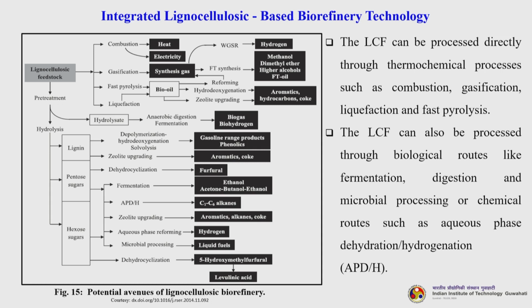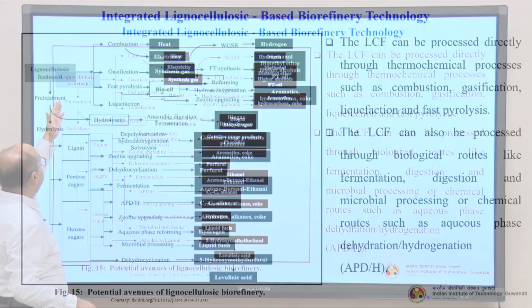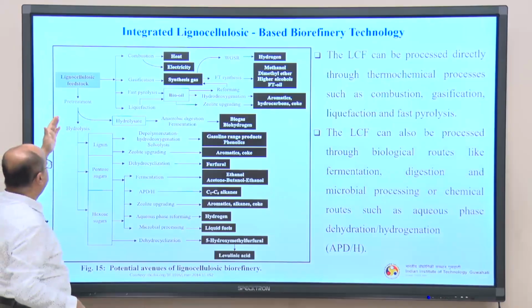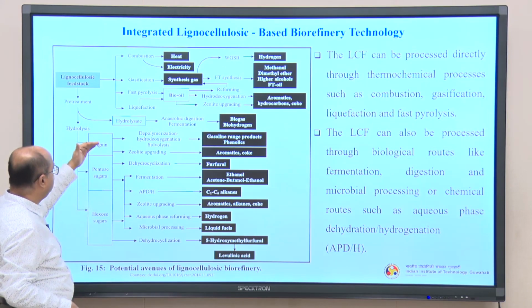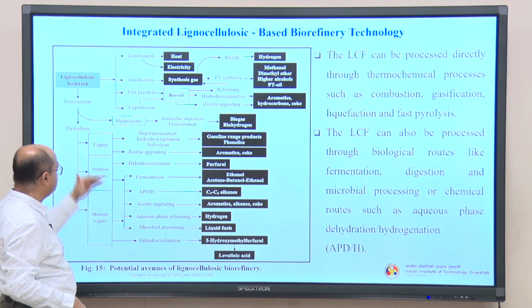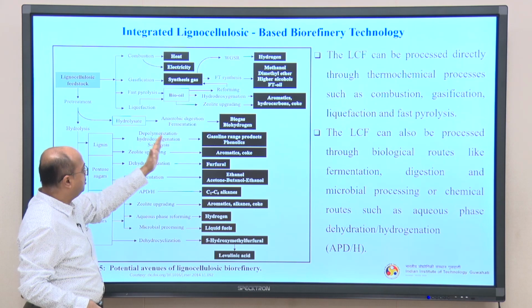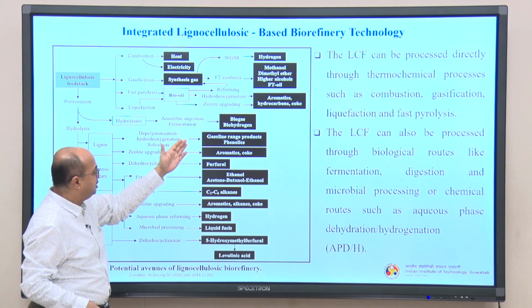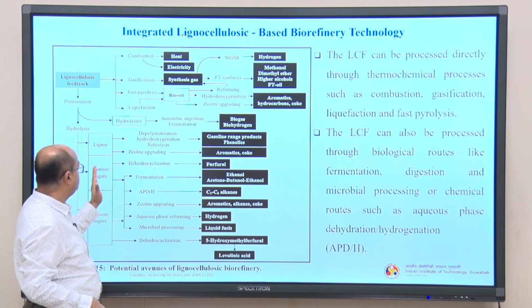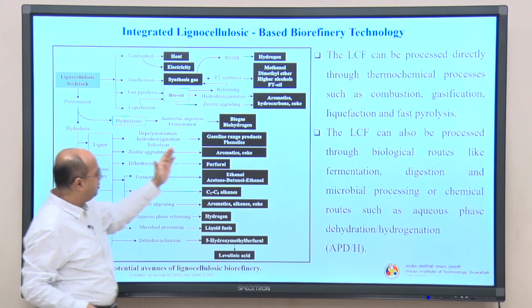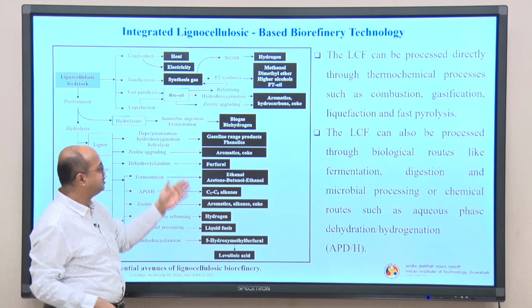Okay. Have a look at this particular figure. This is the potential avenues of lignocellulosic biorefinery. So, just see the so many products. Now, lignocellulosic feedstock pretreatment, okay, you go for hydrolysis. This is the sugar platform and this is the lignin one, lignin, then pentose and this hexose. Lignin can get converted to so many things, gasoline, phenolics, aromatics, then of course pentose sugars and hexose sugars can produce the alcohols and other chemicals.